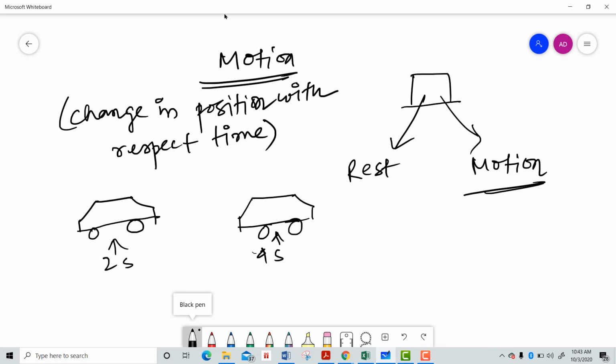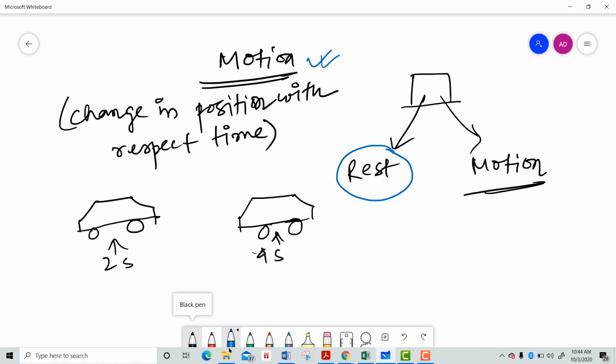So what is the story about rest? What do you mean by rest condition? Rest condition means a body will not move, will not change in position with respect to time. We know the definition of motion: it is the change in position with respect to time. When an object does that, then only the object will be in motion.